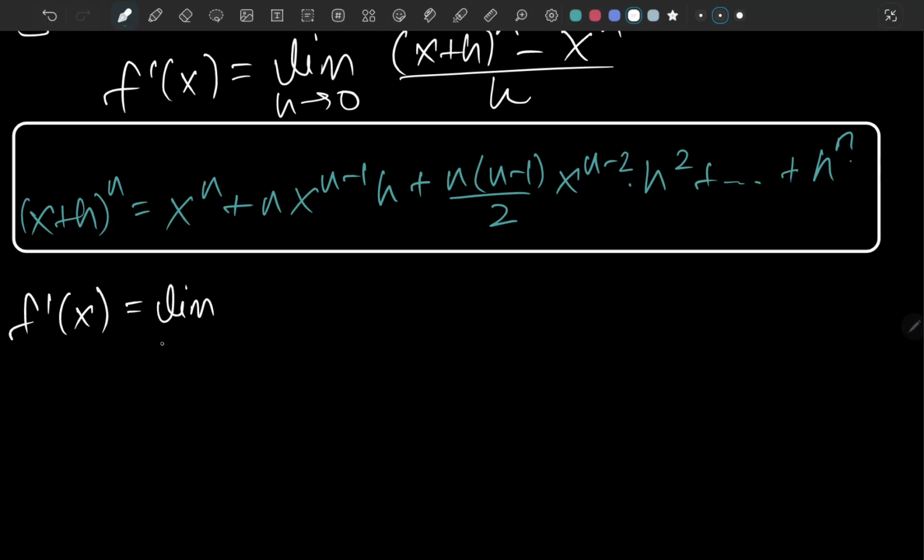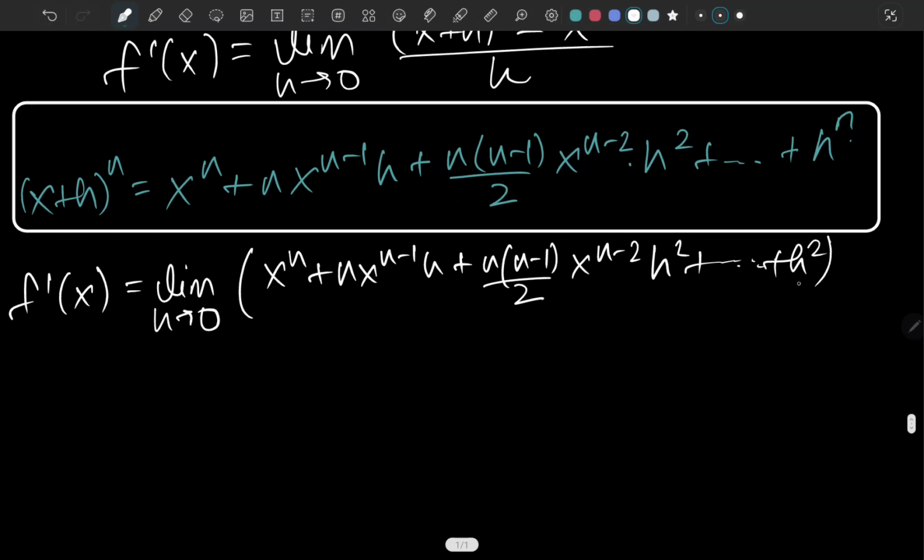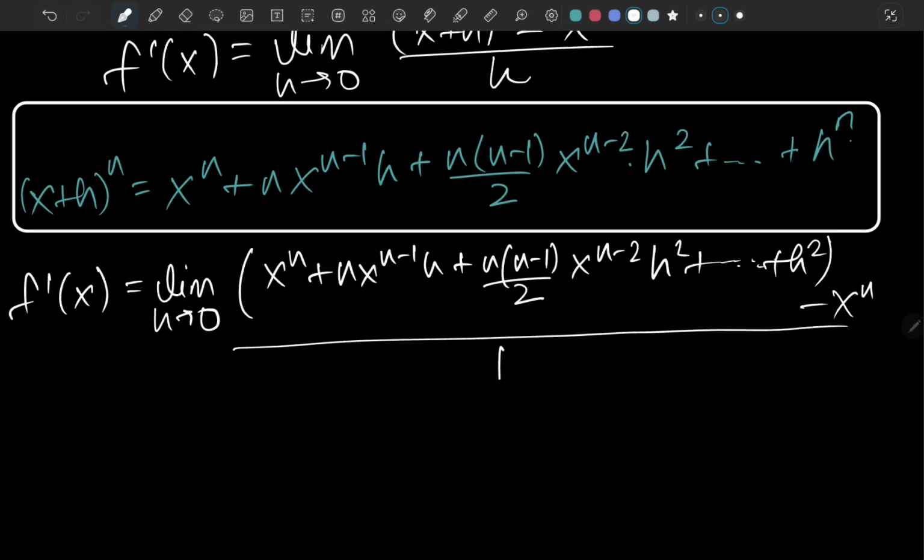So it's the limit as h tends to 0 of x to the n plus n x to the n minus 1 h plus n times (n minus 1) over 2 times x to the n minus 2 h to the 2, and so on up to h to the n, minus x to the n, all over h.